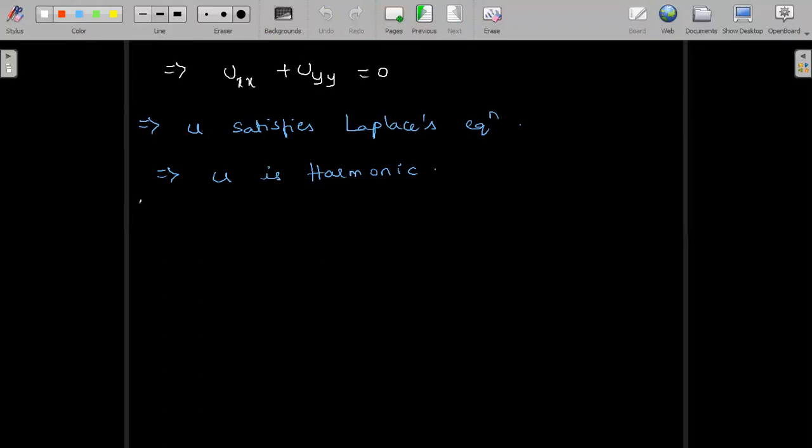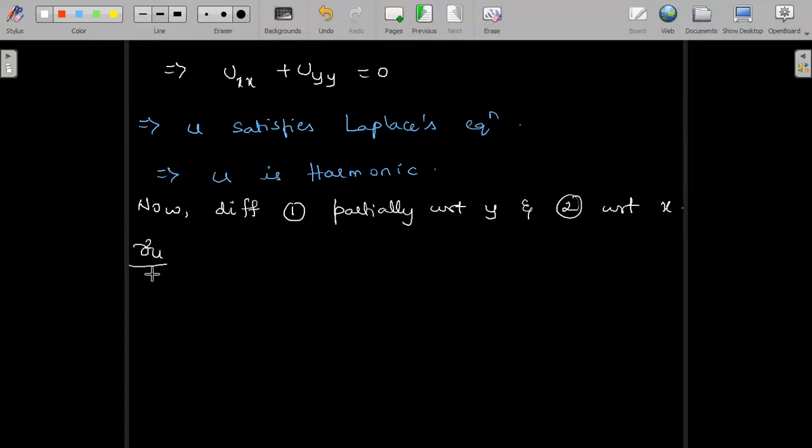Now, differentiating equation 1 partially with respect to y and equation 2 with respect to x partially, the left hand side becomes ∂²u/∂y∂x is equal to, not minus actually, this is plus ∂²v/∂y².